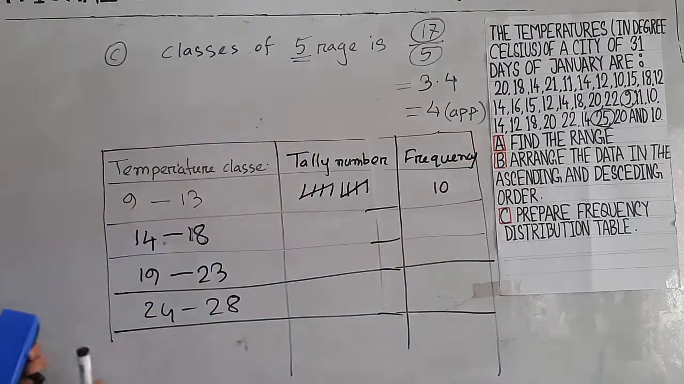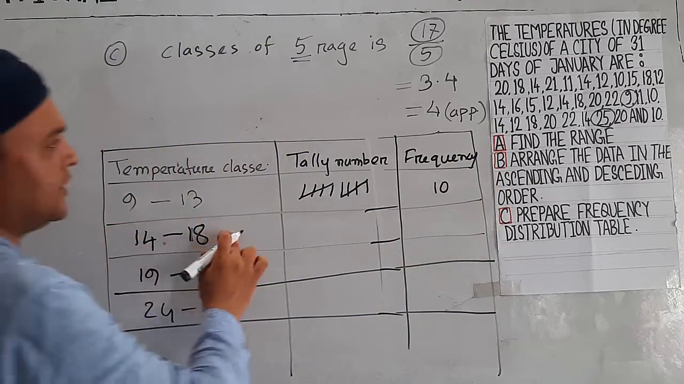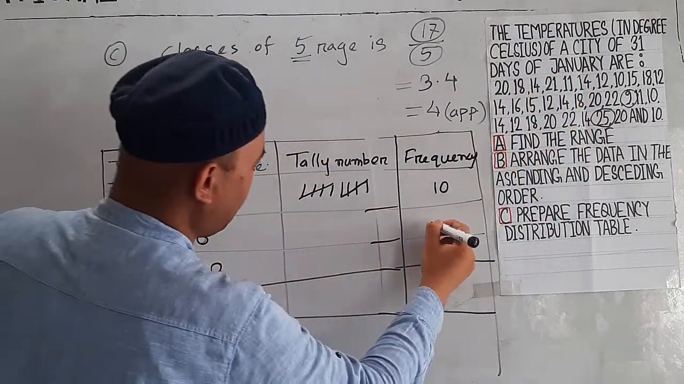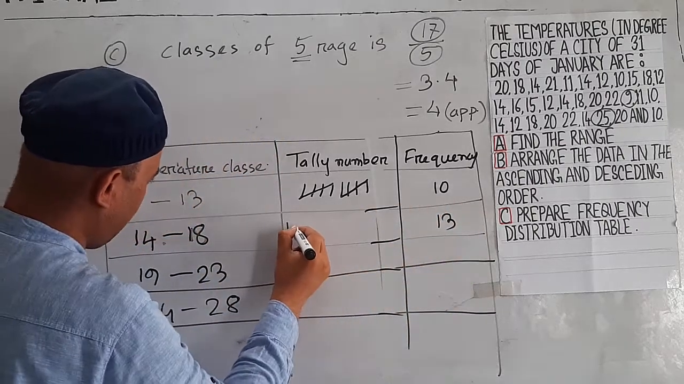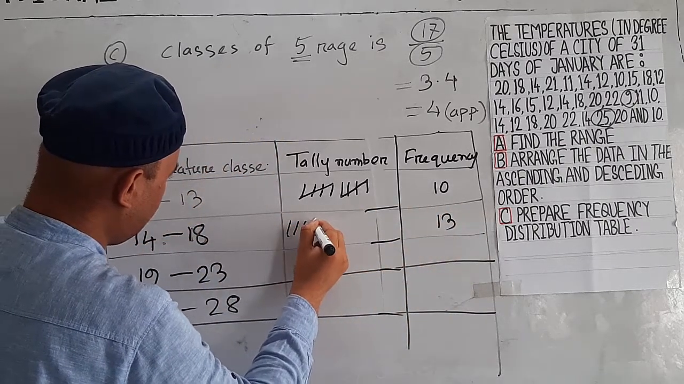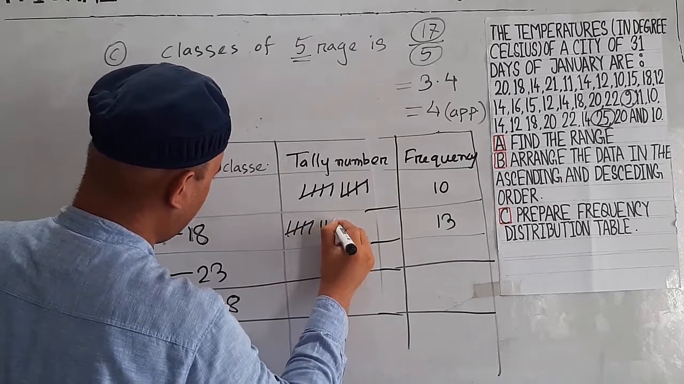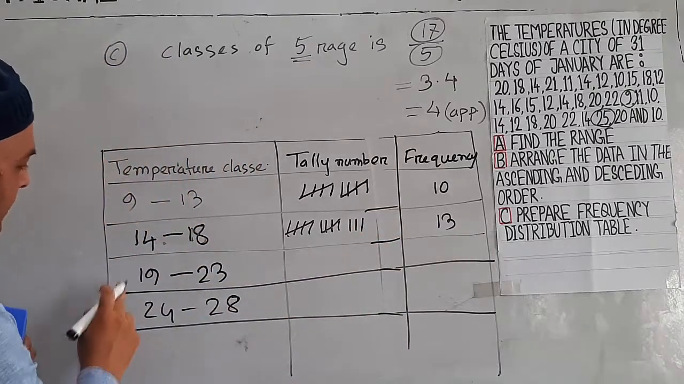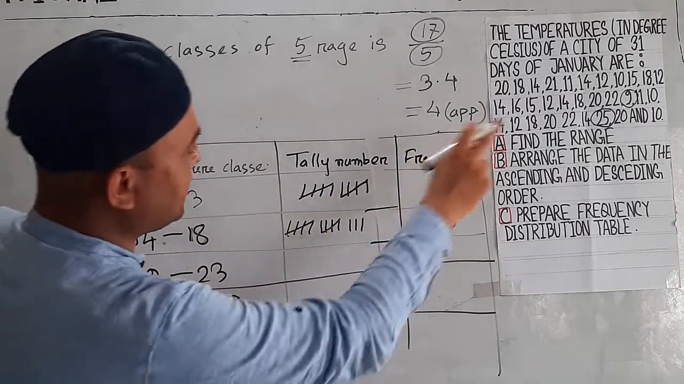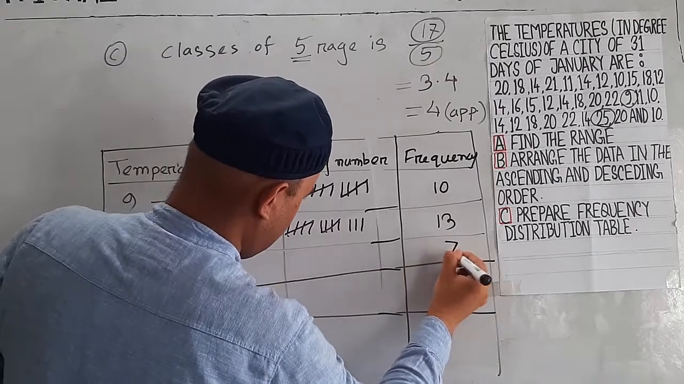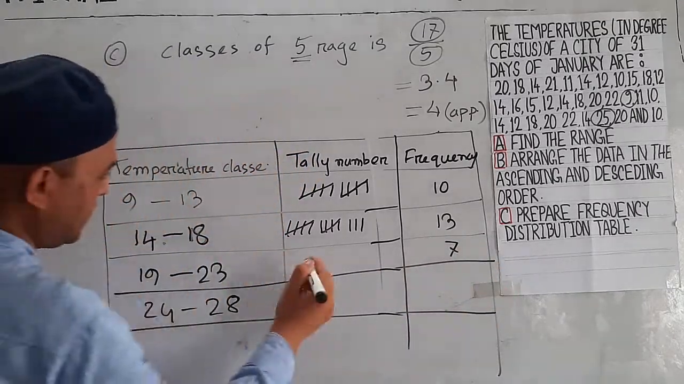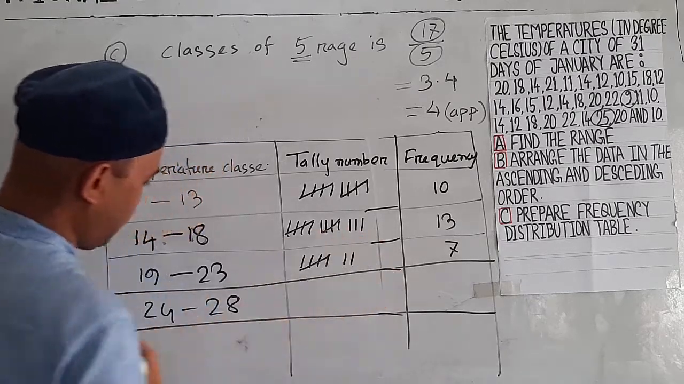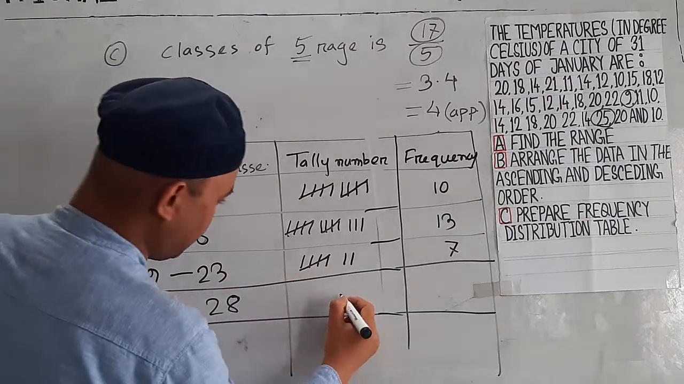Frequency is 10. Now from 14 to 18, there are 13 numbers. That is 13, meaning 1, 2, 3, 4, this is 5, 1, 2, 3, 4, this is 5, and 1, 2, 3. Then between 19 to 23 there are 7 data, that is 1, 2, 3, 4, 5, 6, 7. Between 24 to 28 there is 1.